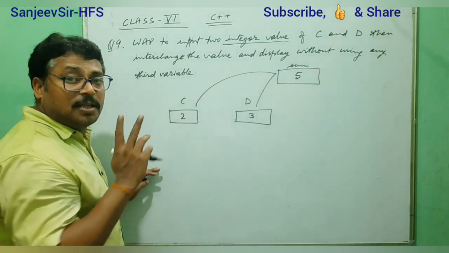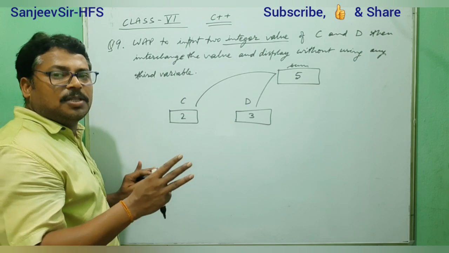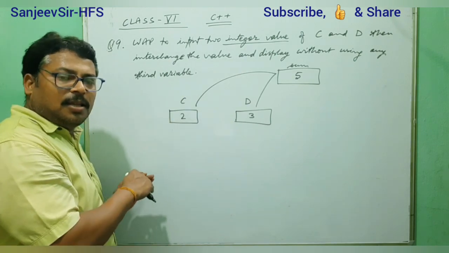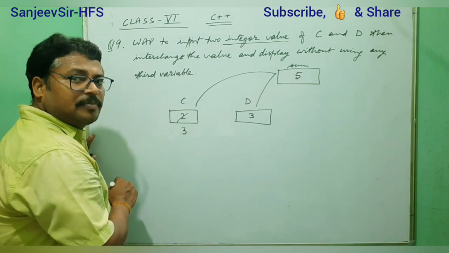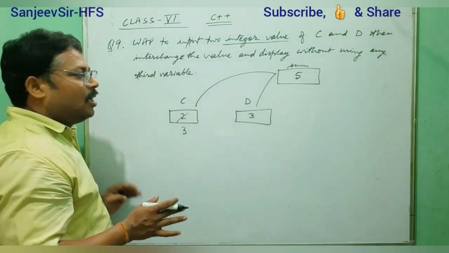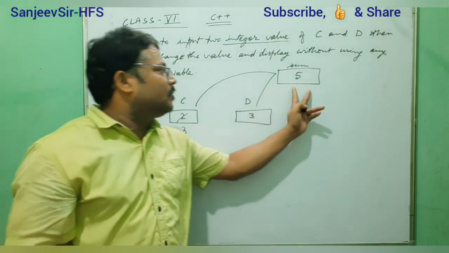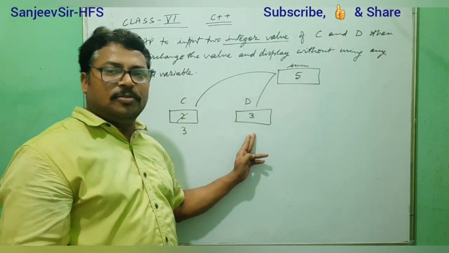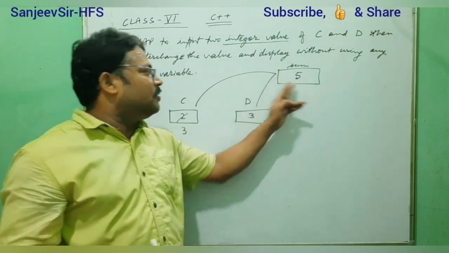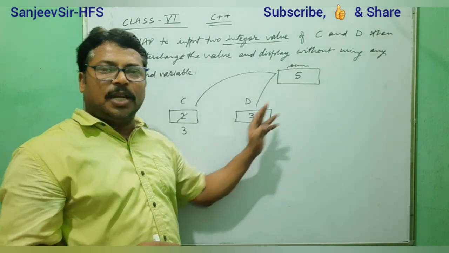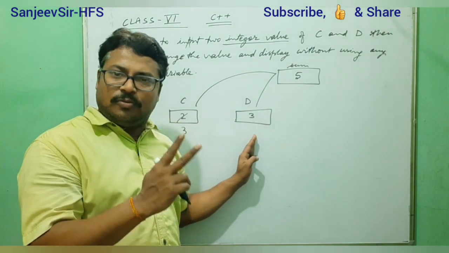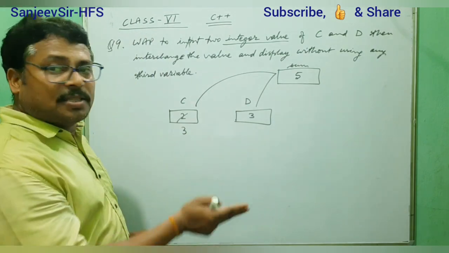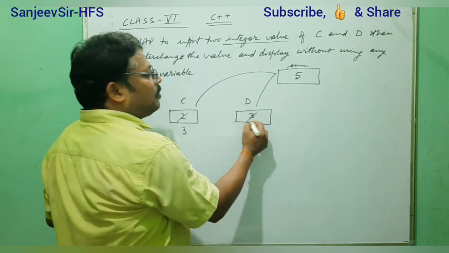So what result are we getting? 3. That result we can assign again in C. If we assign in C, it will be overwritten and it will be like this. Yes or no? In such a way you understand that sum, when you are subtracting the D value 3. So in sum, when we subtract that 3, so that is 5, this is 3. When we subtract, we will get the result 2. So can we assign 2 in D?